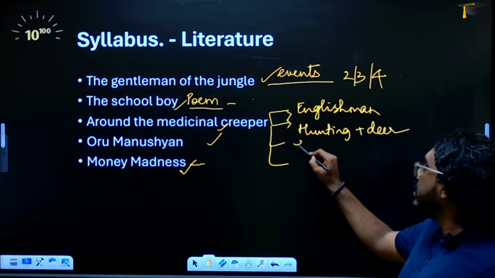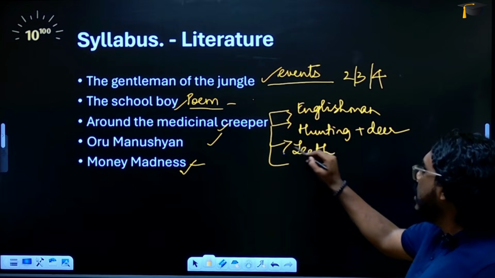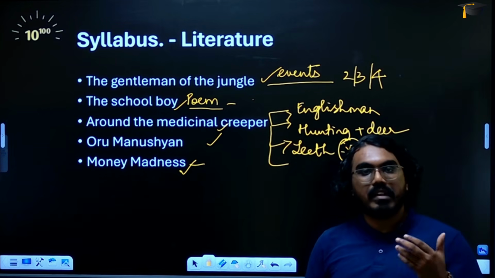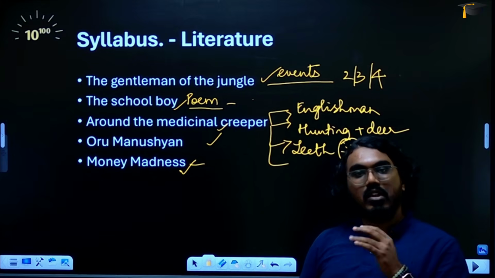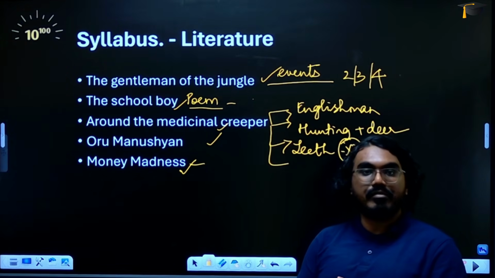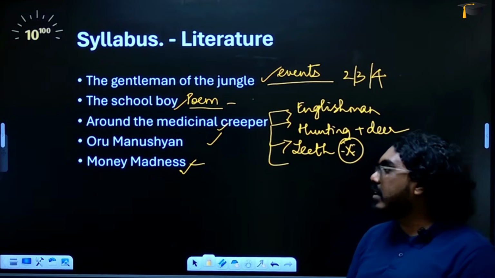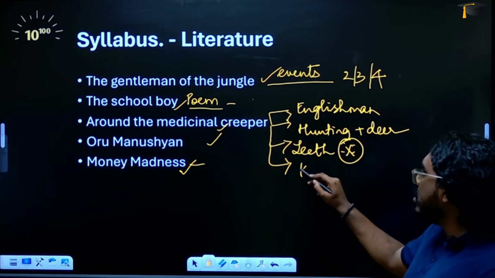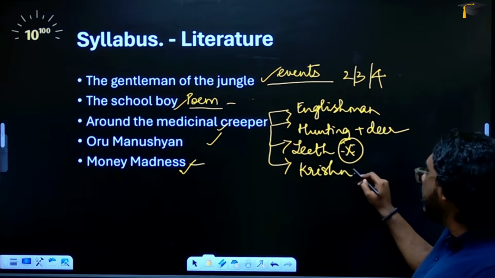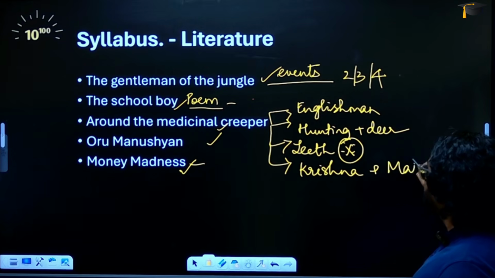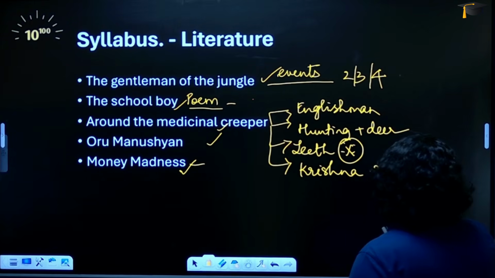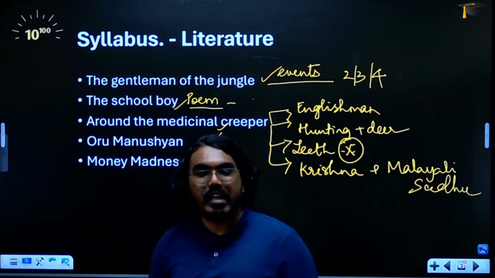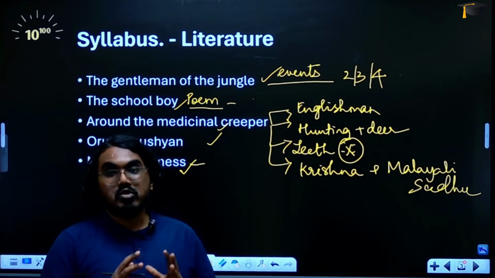Then the teeth experience, which is a very popularly asked question. They ask it a lot of times. The story is the reason that, as a result of it, he lost all of his teeth on one side of his mouth. So you should know that one. Similarly, you have another story about Krishna and the Malayali sadhu. This also is something that you can refer to.